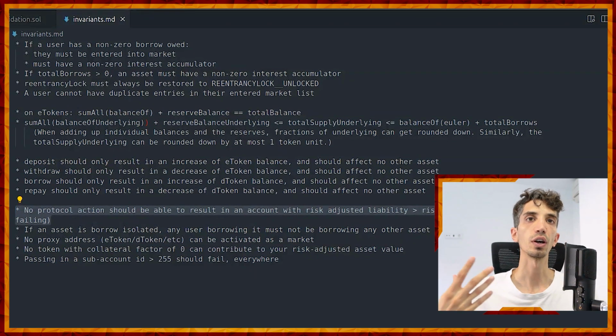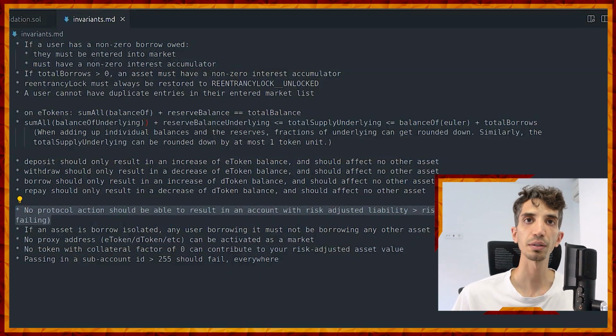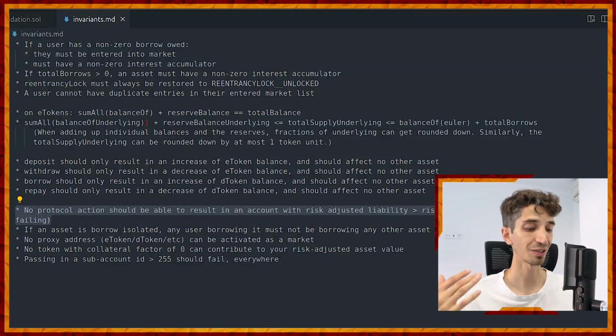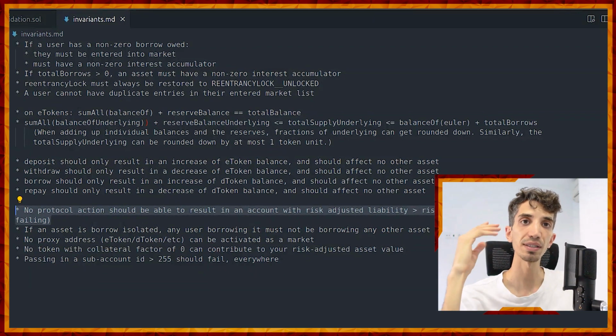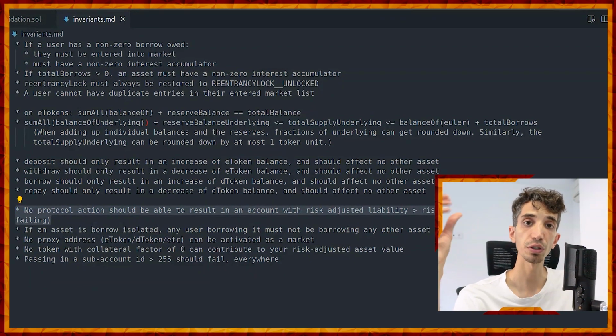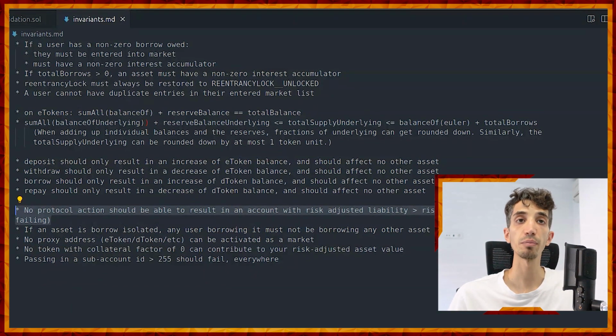Okay? So all protocol actions should make sure that there is enough liquidity in the position such that the health factor is always cool, it's always nice, it's always above 1. If a protocol action happens that suddenly moves the health factor of a position to an amount lower than 1, then this invariant would have been broken.